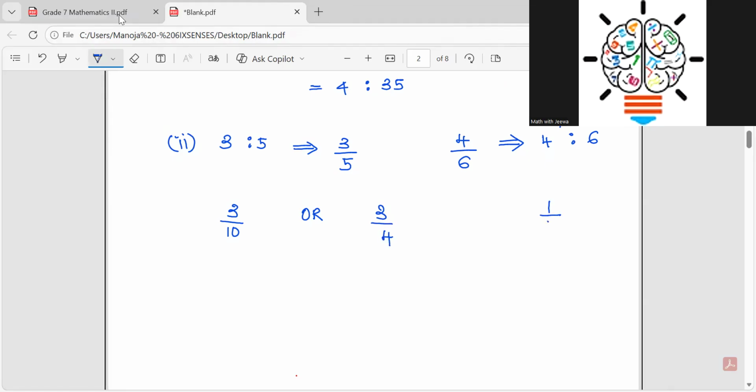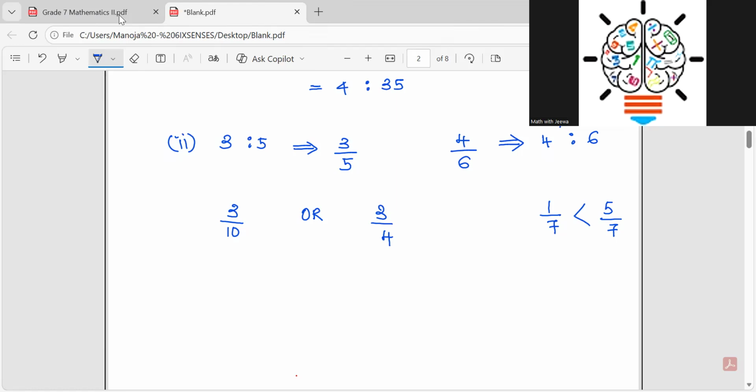If it is 1/7 and 5/7, we know the 5/7 is bigger. Why? Both of them had the same denominator. Just looking at the numerator, I can decide which fraction or which ratio is bigger. But the problem here is that one denominator is 10 and the other denominator is 4, so we can't find it directly. So then what we can do,